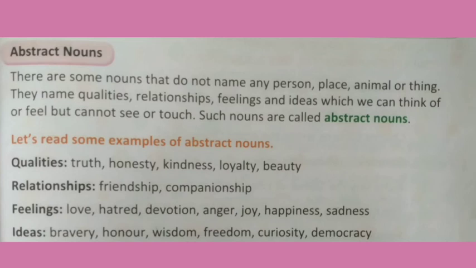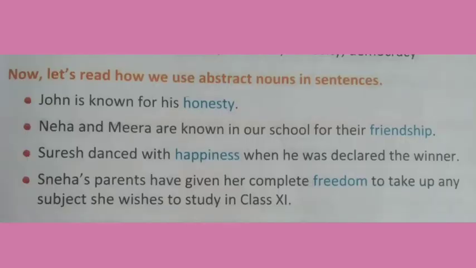Next, wisdom, freedom, curiosity and democracy. Yes students, these were the examples of abstract nouns. Now students, let's read how we can use abstract nouns in sentences. In the first sentence: John is known for his honesty. Yes students, honesty here is an abstract noun.